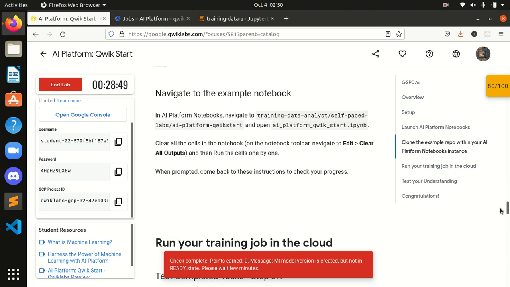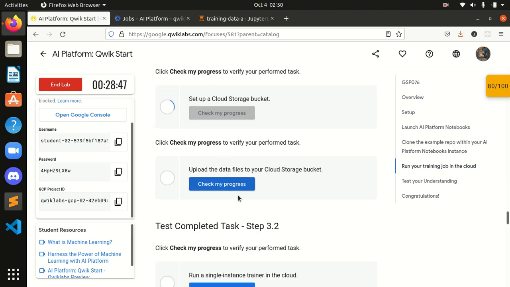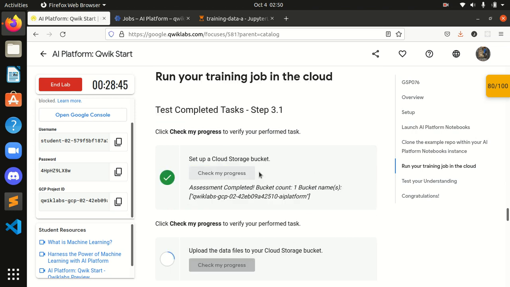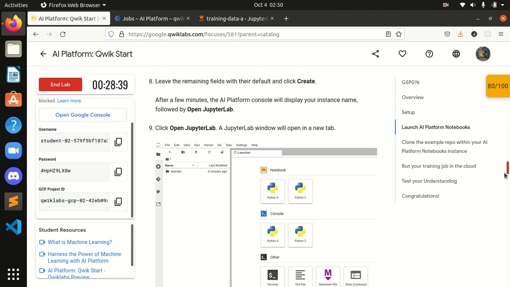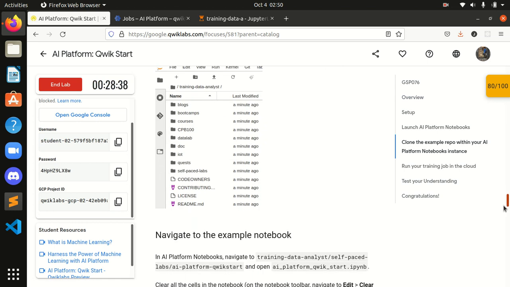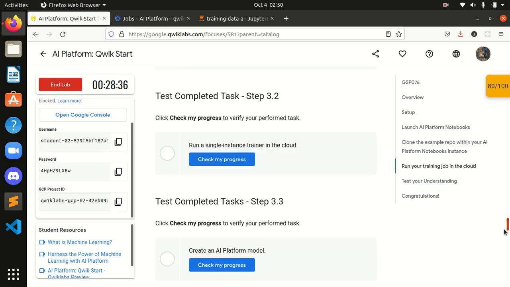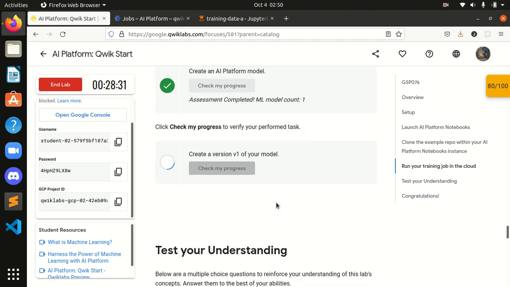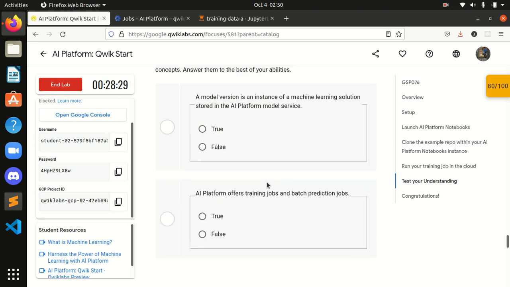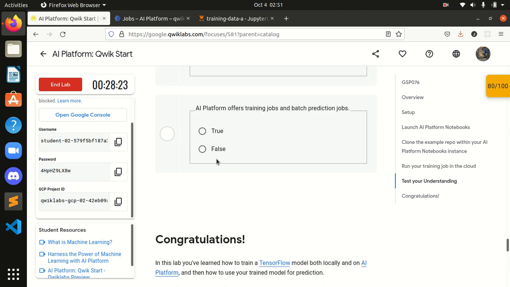Let's check till this step one, step two, step 3.1. A model version is an instance of a machine learning solution. Yes, true. AI Platform offers training job and batch prediction job.